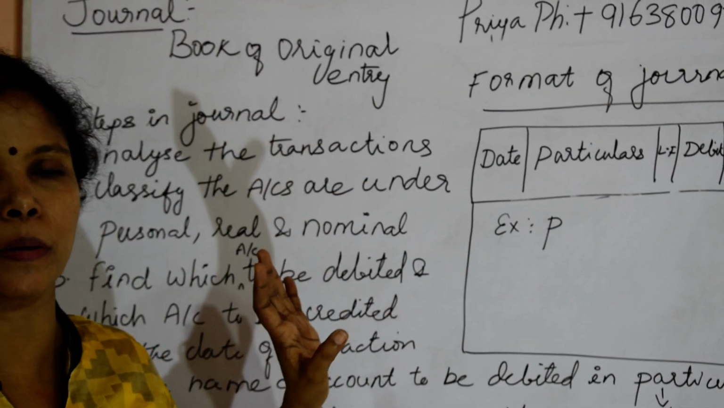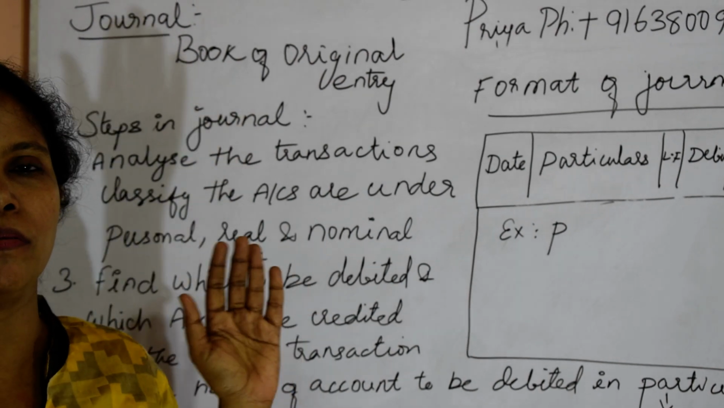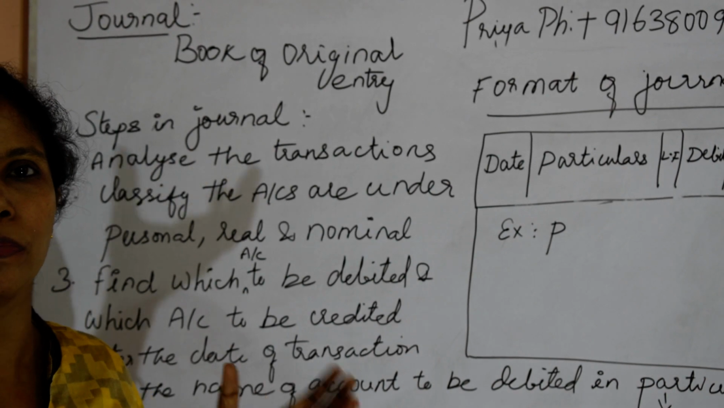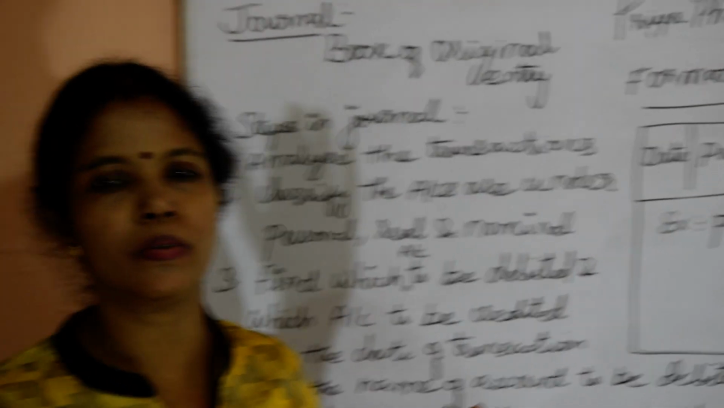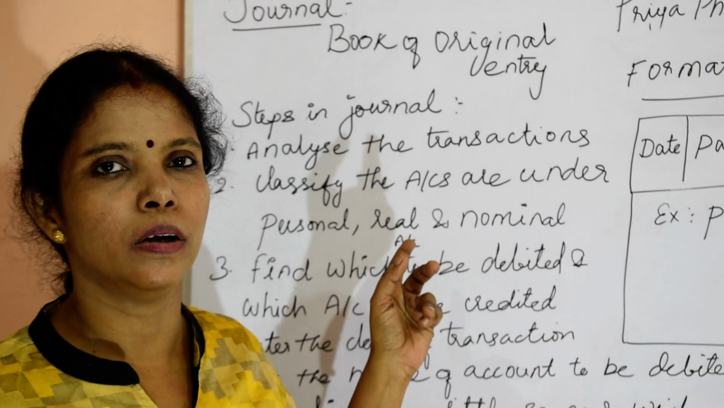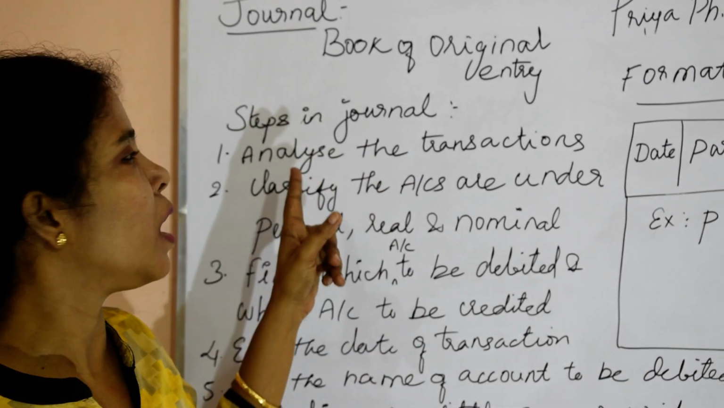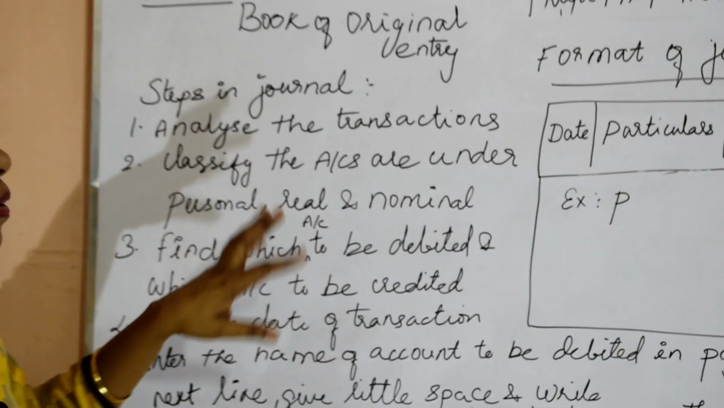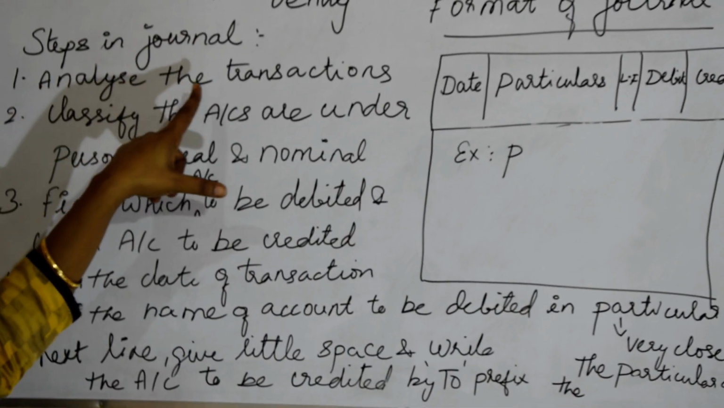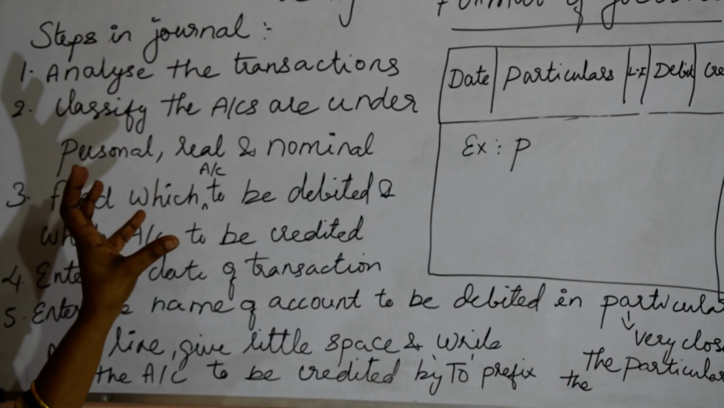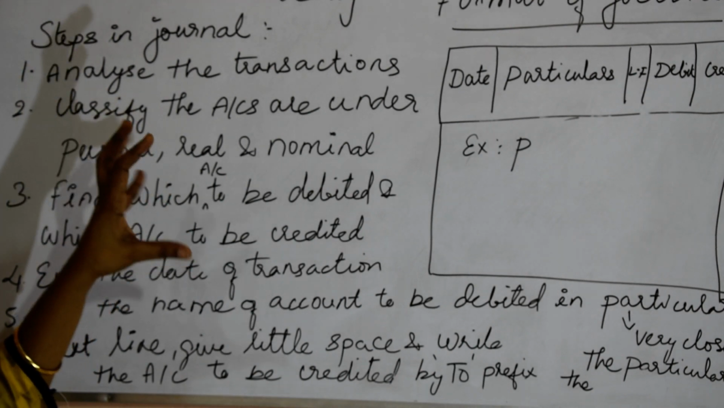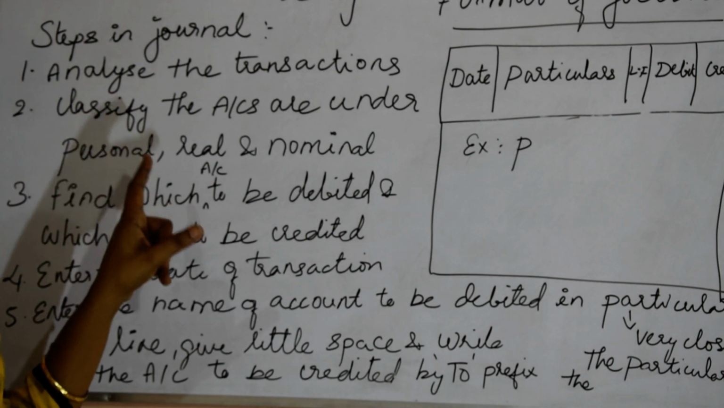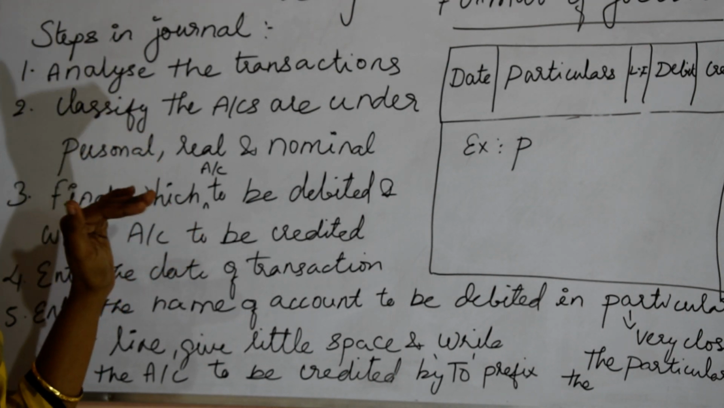Book of original entry means the transactions are entered in chronological order, that is, according to the order of occurrence. So let's see what a journal is and how to journalize. What are the steps involved in journalizing? First thing is to analyze the transaction. We have to think whether the transaction is correctly recorded, that is, it should be analyzed properly.